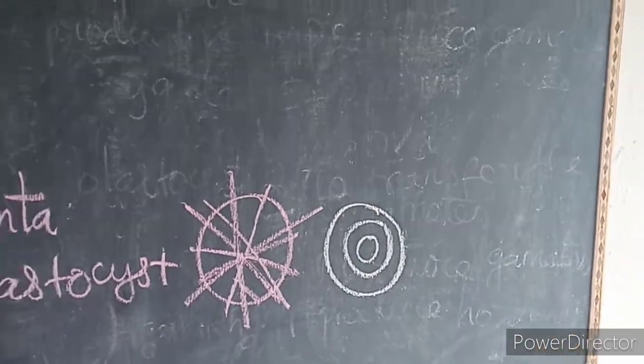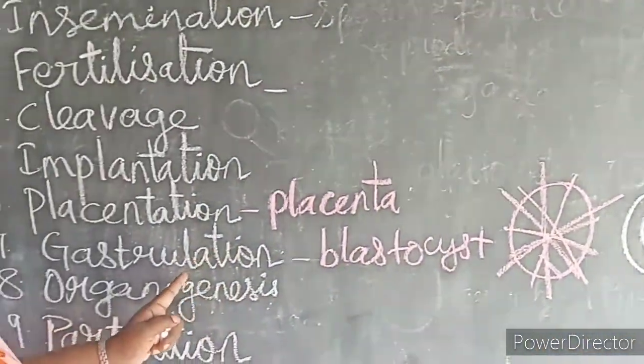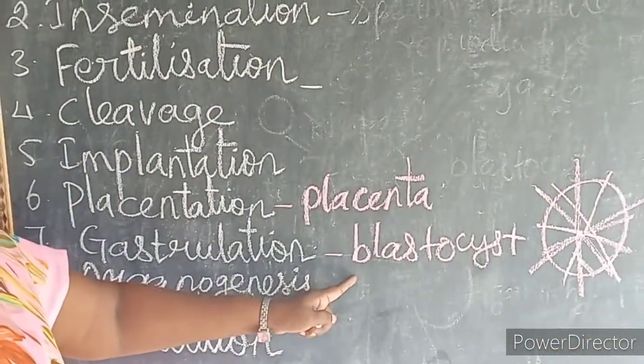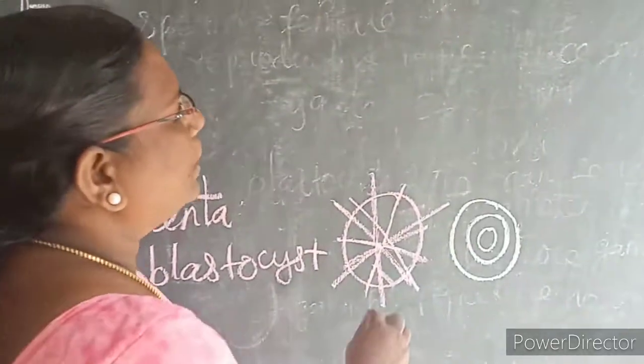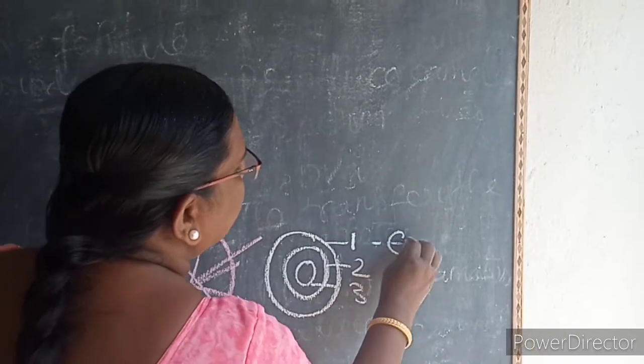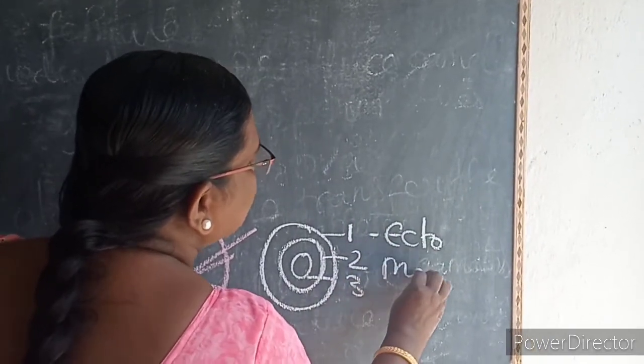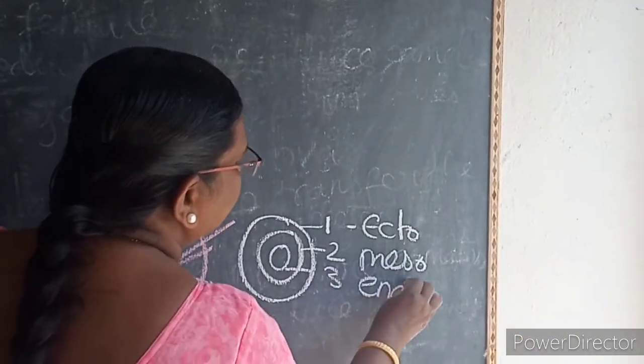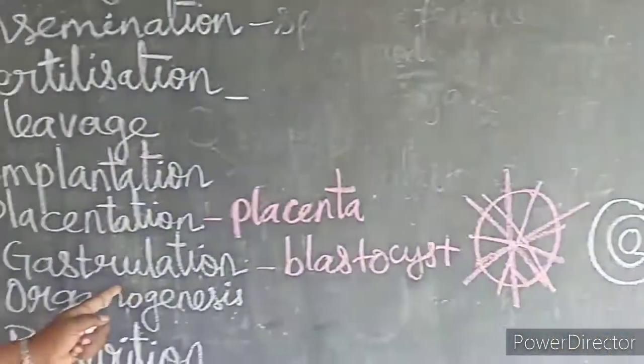That is called a gastrula. Can you understand? The multicellular blastocyst undergoes changes to form three germ layers. What are the three germ layers? Ectoderm, mesoderm and endoderm. That is called gastrulation.